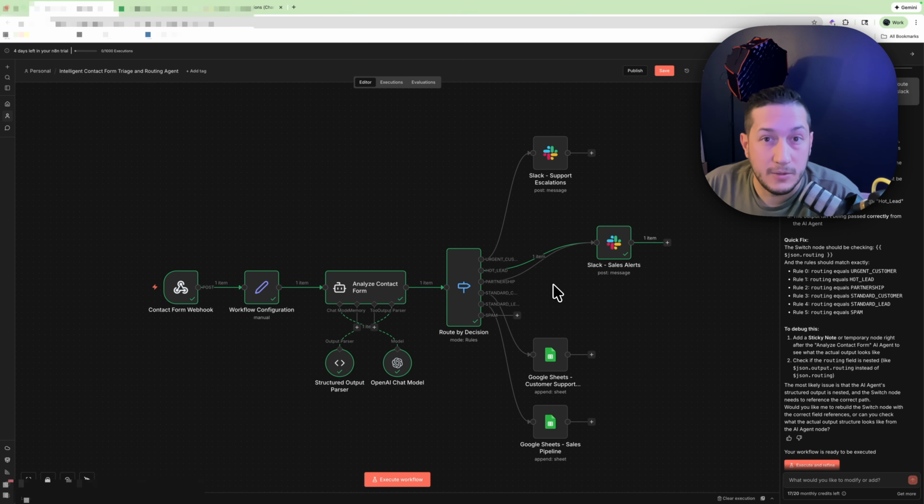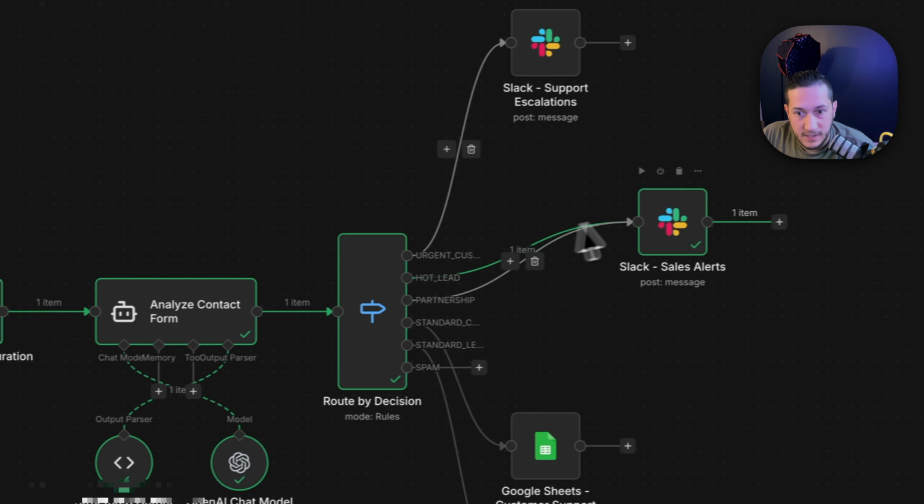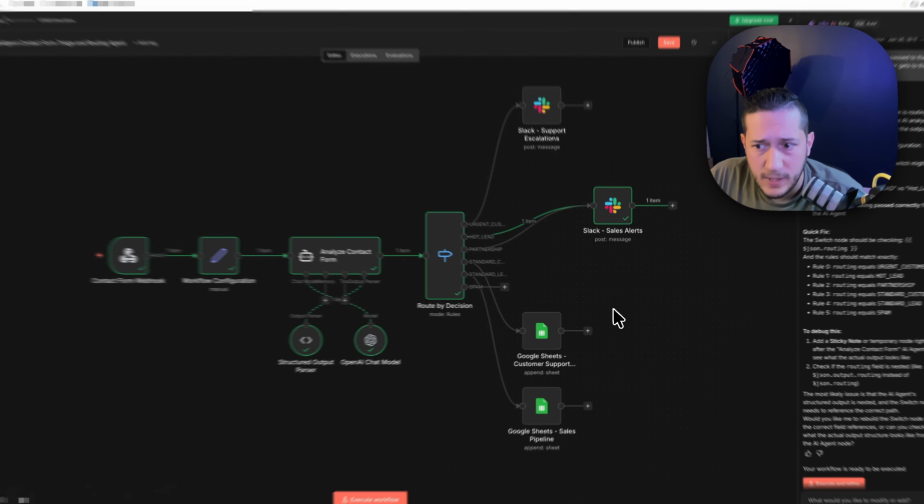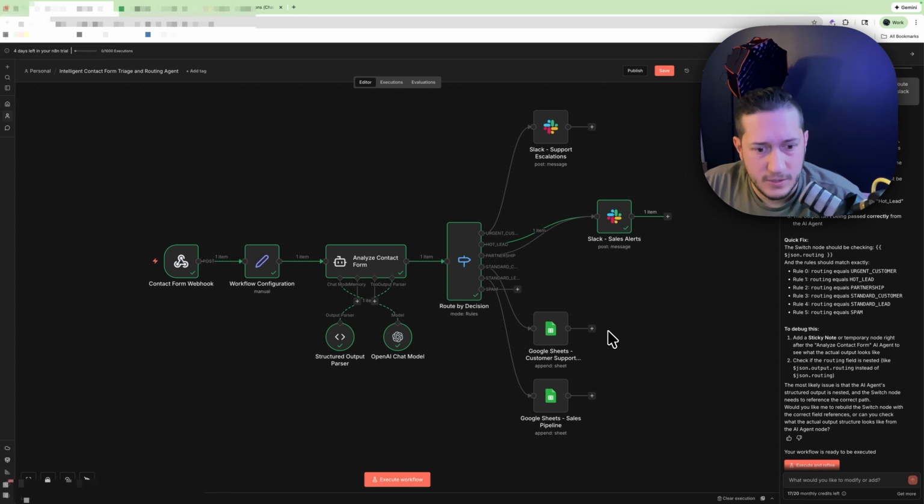Again, this is not a tutorial on how to build an n8n because there's a lot of error catching here that we're not doing, but with one little change, we do have a very clear path to success here. And routing is working correctly. So I think we'll go ahead and just call it good there. All right, that was pretty interesting. Honestly, didn't go the way I thought it would either.